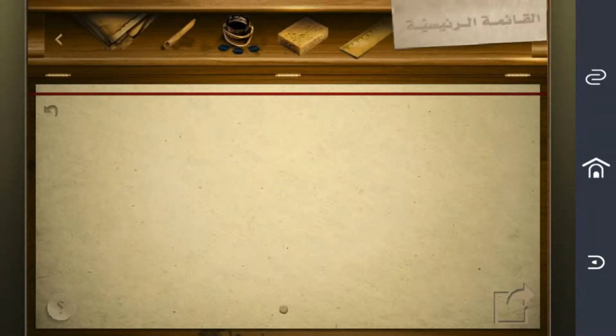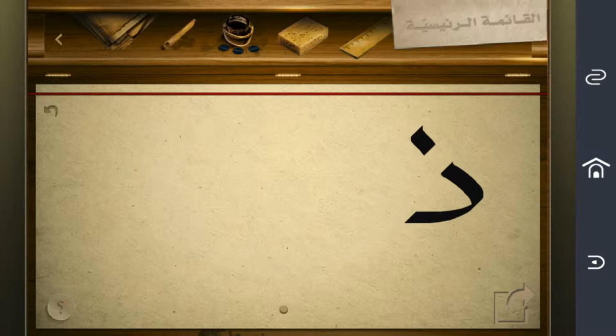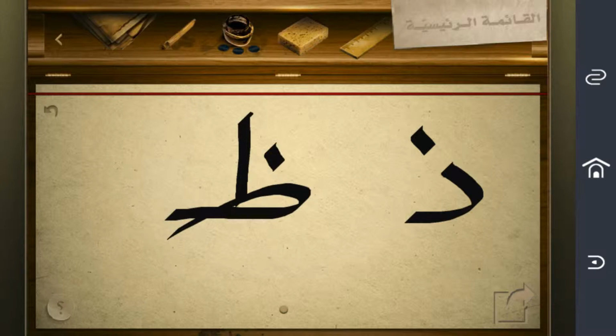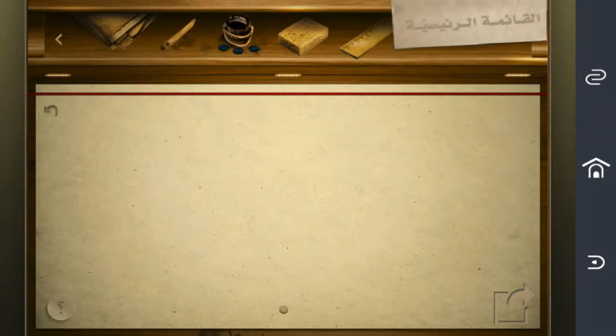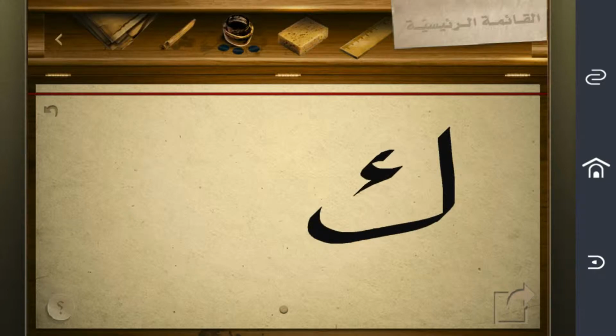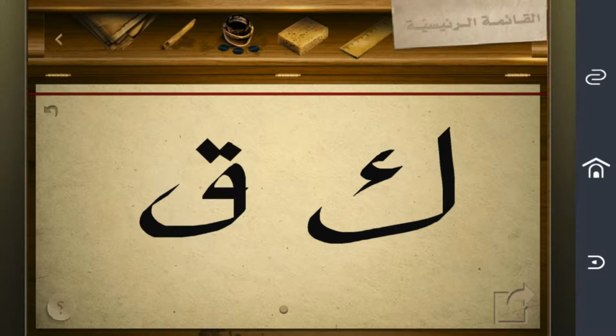Fourth sound is Z. And the emphatic form is Z. Again, Z, Z, Z. The fifth sound is K. And the emphatic form is Q. Again, K, Q, K, Q, K, Q, K, Q.